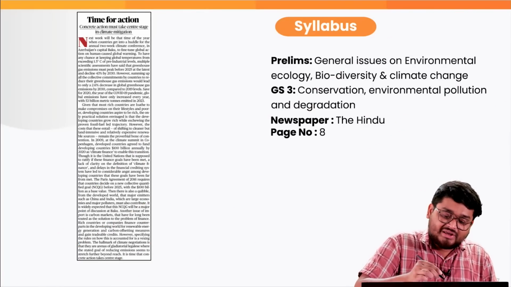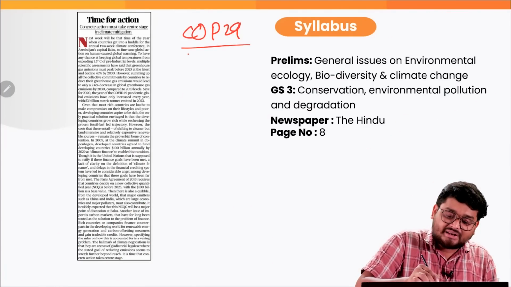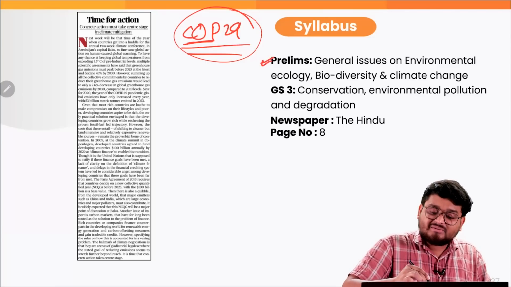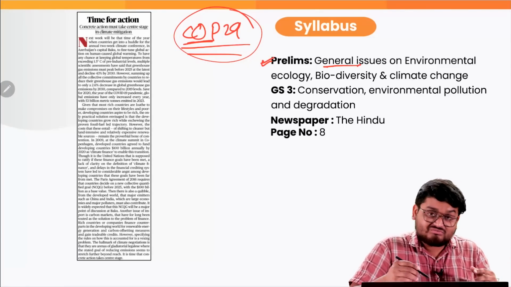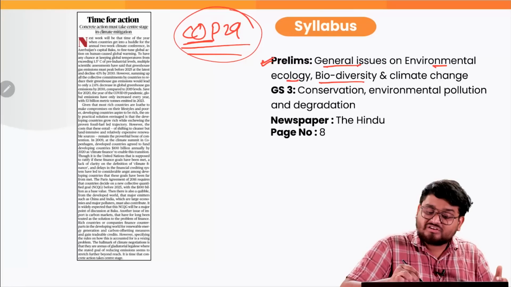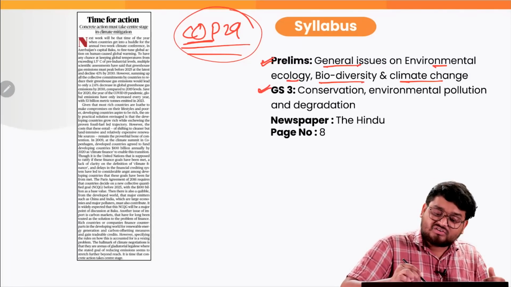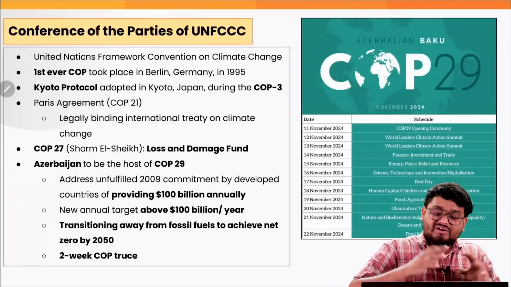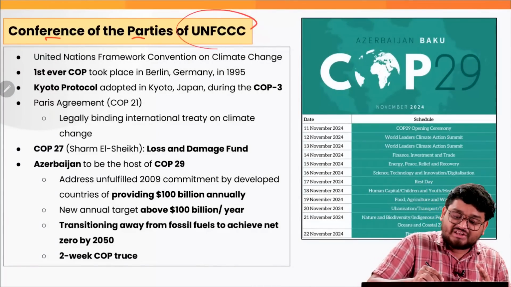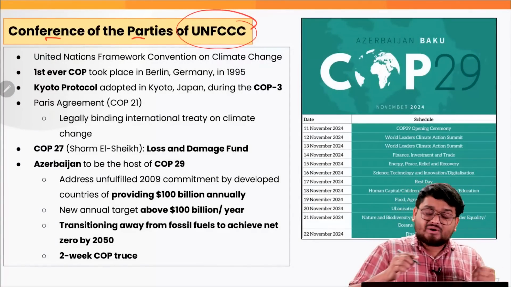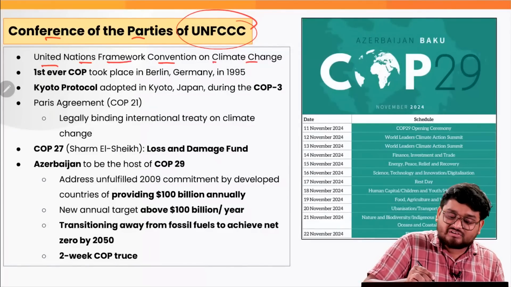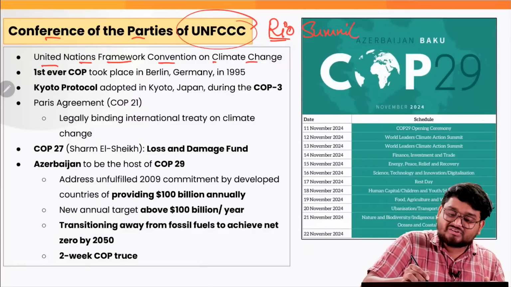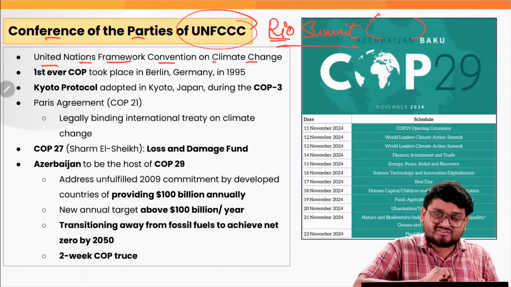In the next article, we'll be looking into the COP29 and the various basics of COP and the UNFCCC. This is very important for your prelims when it comes to general issues on environment, ecology, biodiversity and climate change, and for GS3 when it comes to conservation, environmental pollution and degradation. The United Nations Framework Convention on Climate Change is actually the outcome of the Rio Summit. Now in the comment section, can you let me know in which year it took place, correct?